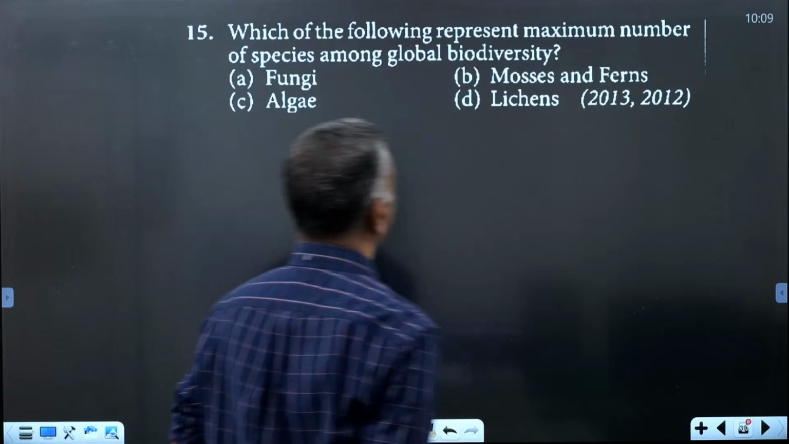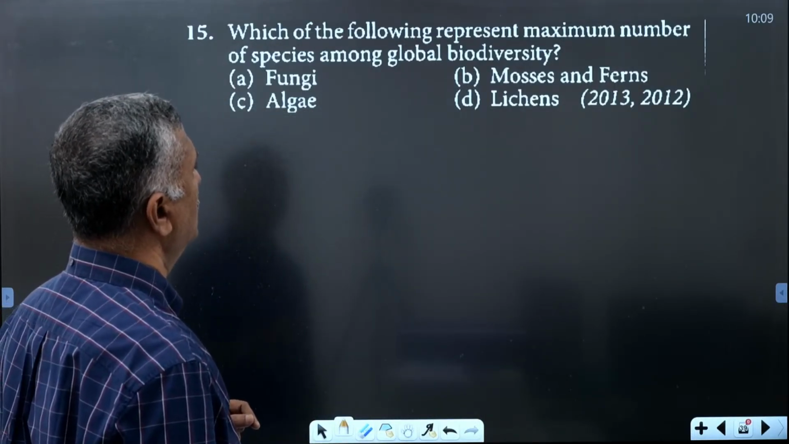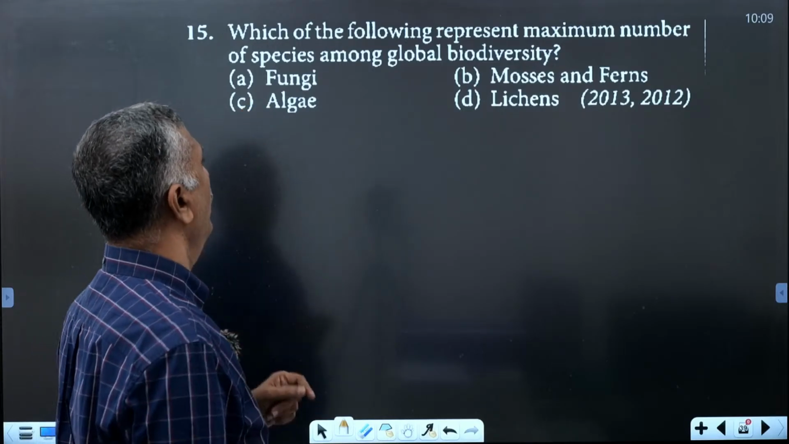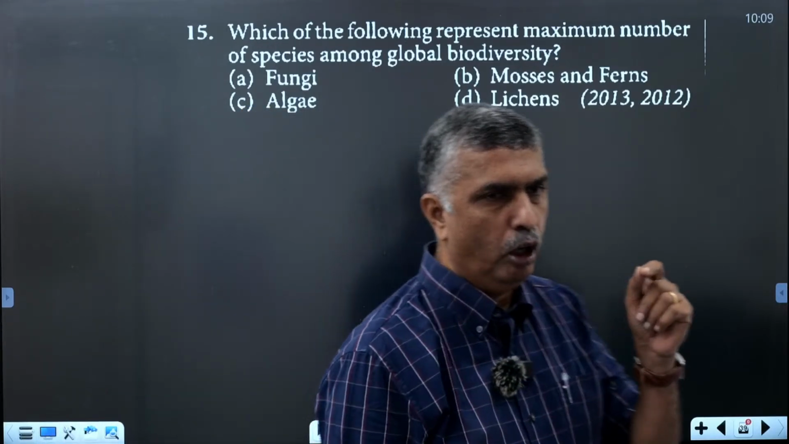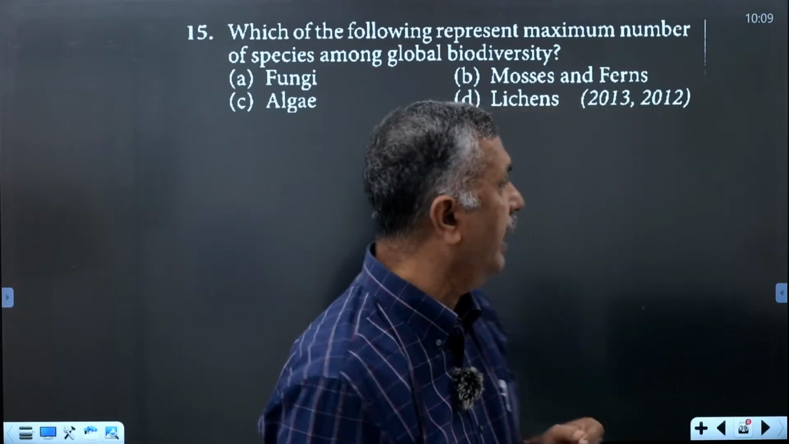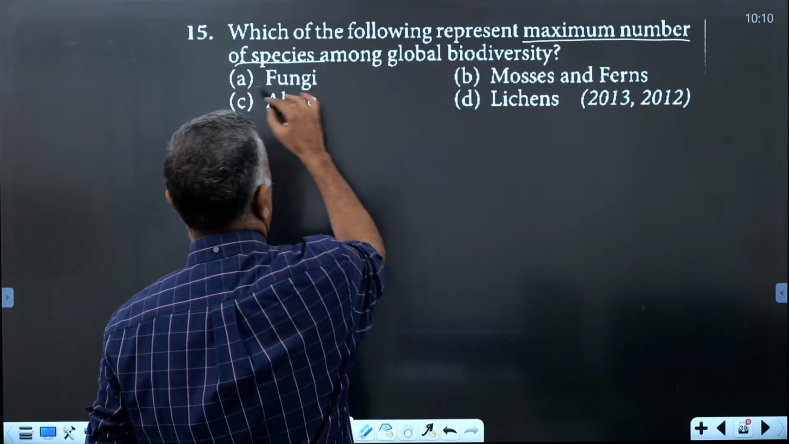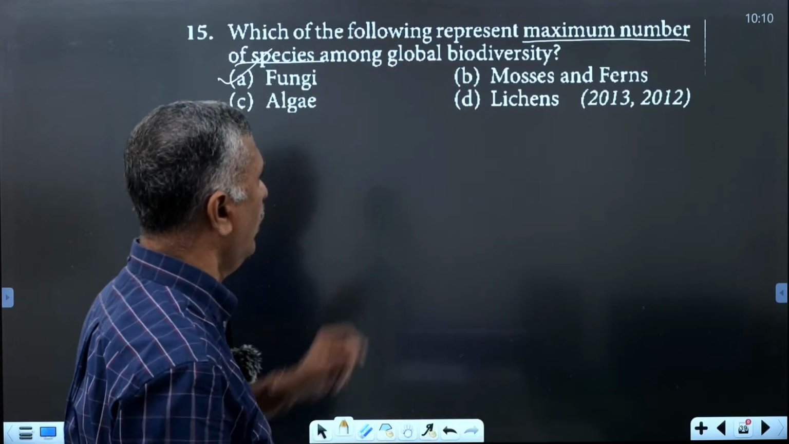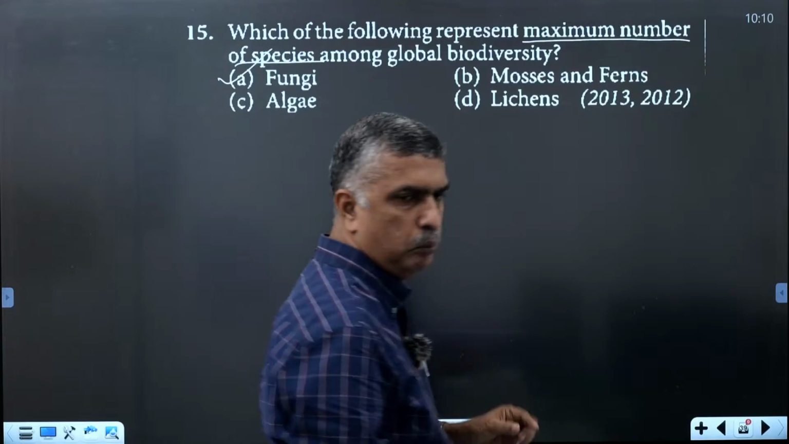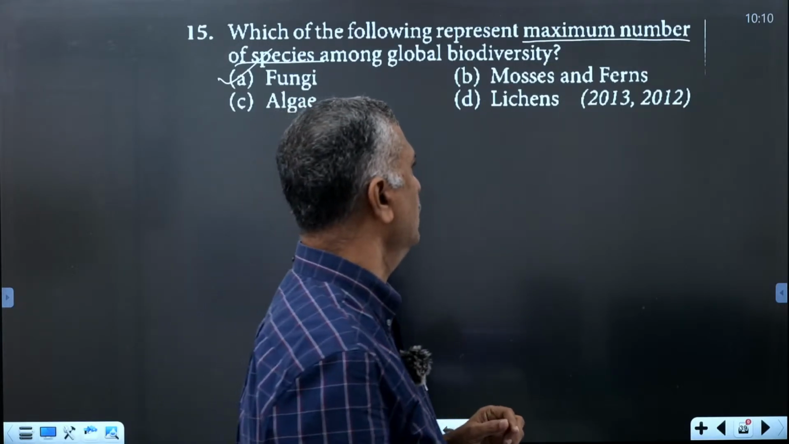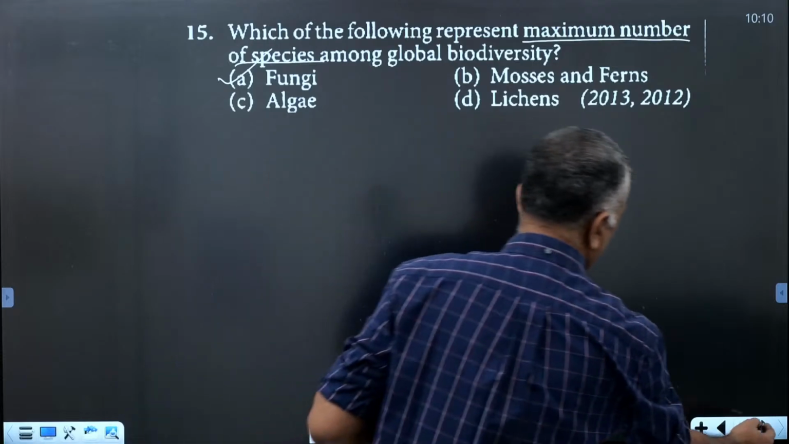Then next. Which of the following represent maximum number of species among global species diversity? In the global species diversity of plants pie diagram, which of the following represents the maximum number of species? That is only fungi. Maximum. Mosses and ferns are very little. Algae is a very small part. And lichens are a very small part. Very small portion. The most important is fungi. Maximum number.